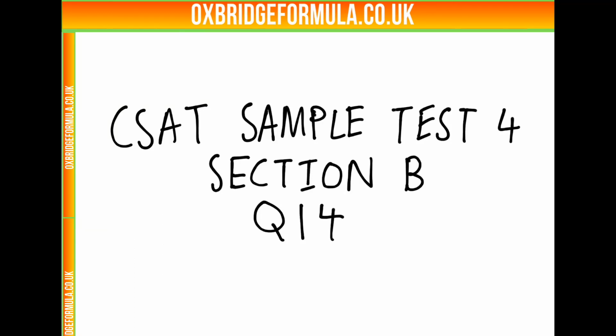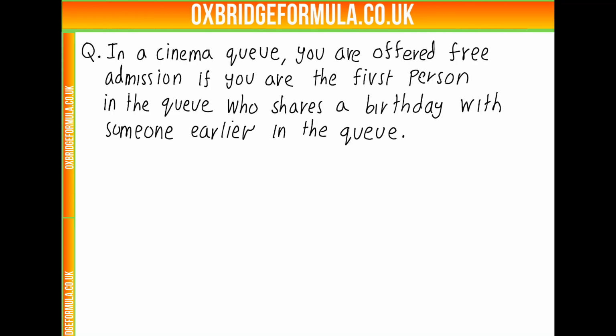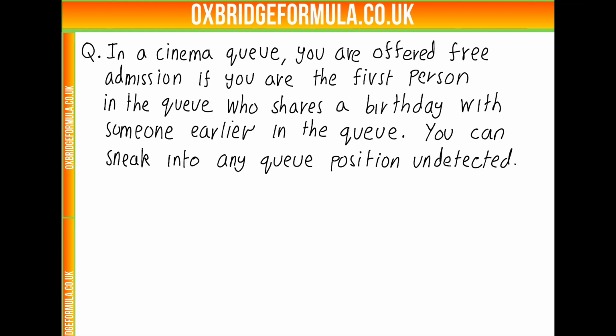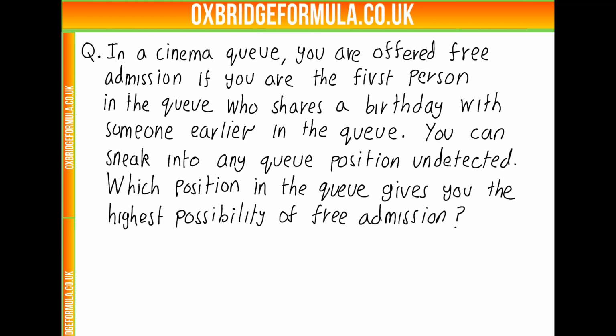This is the solution video for question 14 from section B of the 4th sample test for CSAT. In this question, you're in a queue and you are offered free admission if you are the first person in the queue who shares a birthday with someone earlier in the queue. Given this information, you're told that you can sneak into any queue position undetected. And then we're asked which position in the queue do we choose to give us the highest probability of free admission.